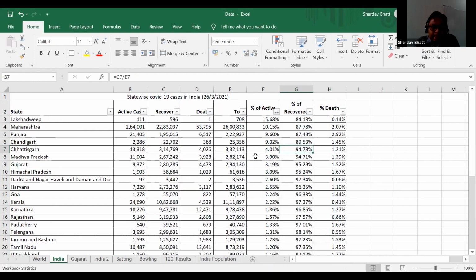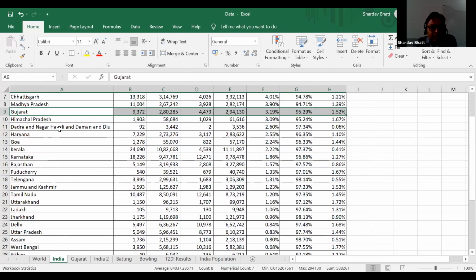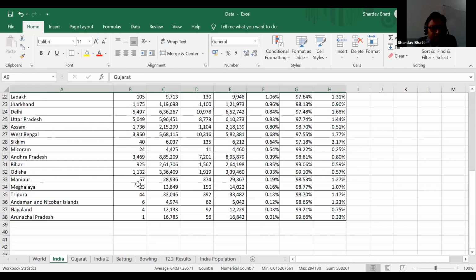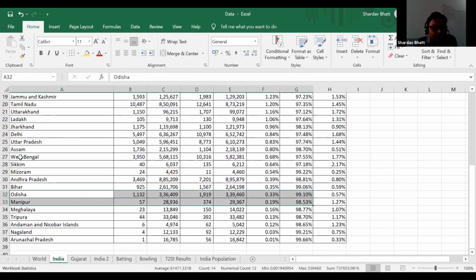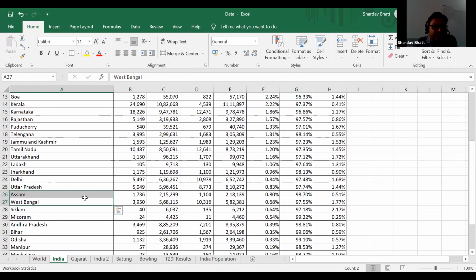You can see Lakshadweep, Maharashtra, they are having highest percentage of active cases. Okay. And then in Punjab and Chandigarh also 9% cases are active. In Gujarat, the situation is okay. I can't say very good, but not that bad either as compared to Maharashtra and other states. And while there are some states like Andhra Pradesh and Odisha and West Bengal, they are doing nicely. I must say they are doing nicely because very less than 1% cases are there.